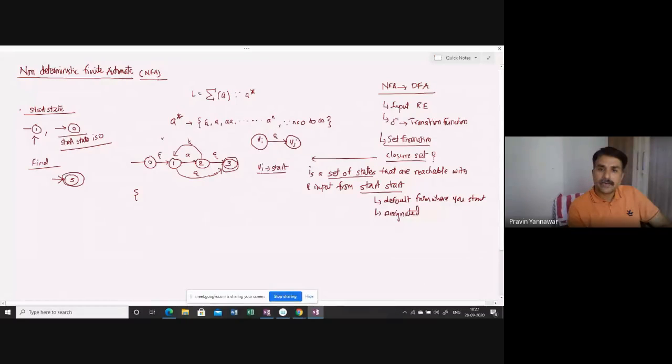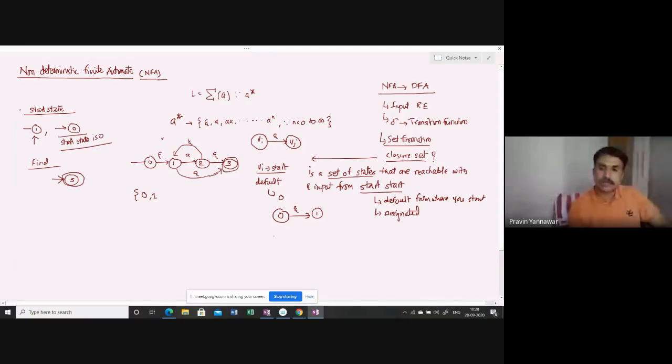By default, your first state, 0, is the start. So you need to check whether on 0 you can apply an epsilon input, and you reach 1. So here you can have 0, comma 1. Why have I taken 0? Please try to understand that the start is always reachable with epsilon.